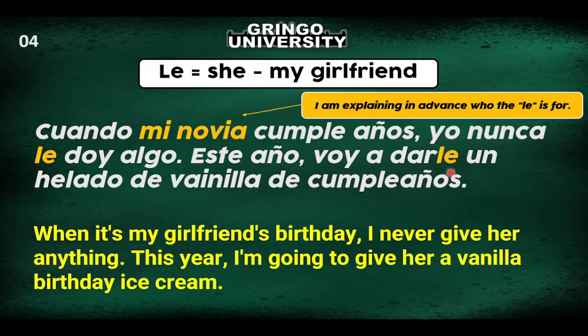It is up to you. Both ways are accepted. But if you're a gringo, this way is better for you because it's very similar to your language. Voy a darle or le voy a dar, only if you have two verbs. You can put it here or here, never in the middle.